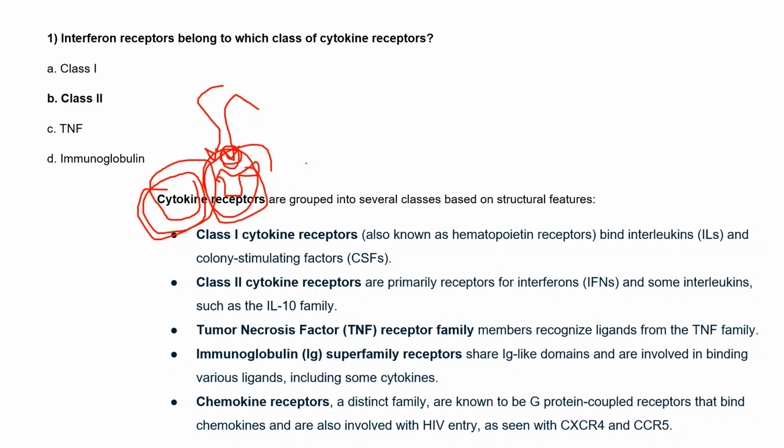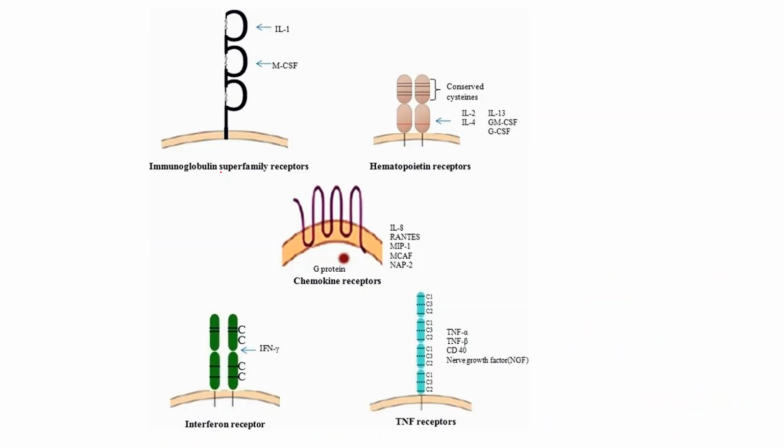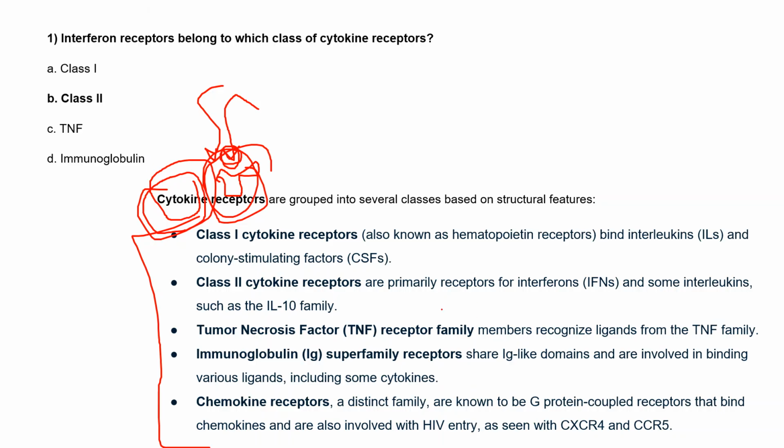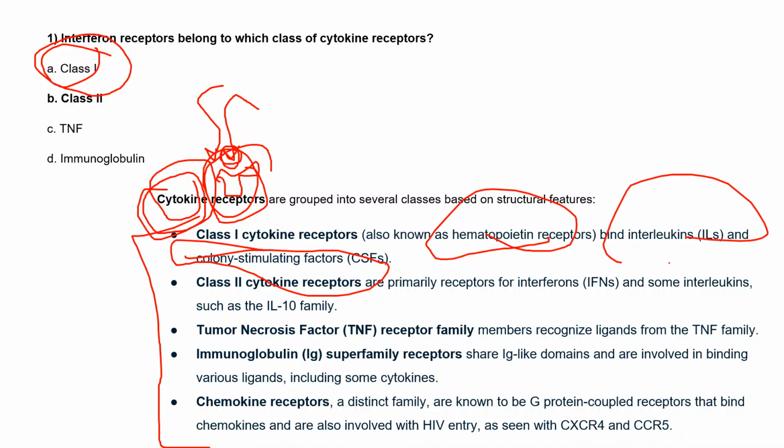We divide them into different types, and basically there are five types of cytokine receptors: the immunoglobulin superfamily receptors, hematopoietin receptors, chemokine receptors, interferon receptors, and TNF receptors. Class 1 cytokine receptors are also known as hematopoietin receptors. Only the interleukins and colony stimulating factors will bind to class 1, acting as binding ligands.